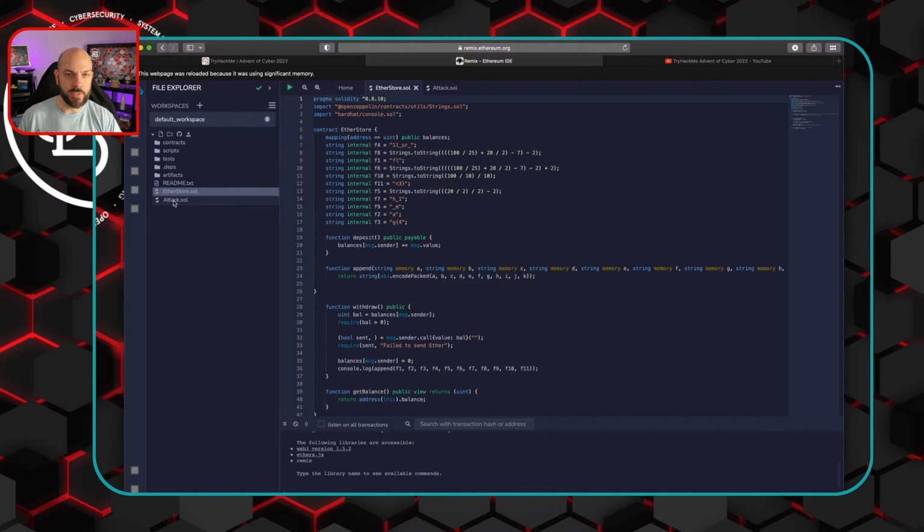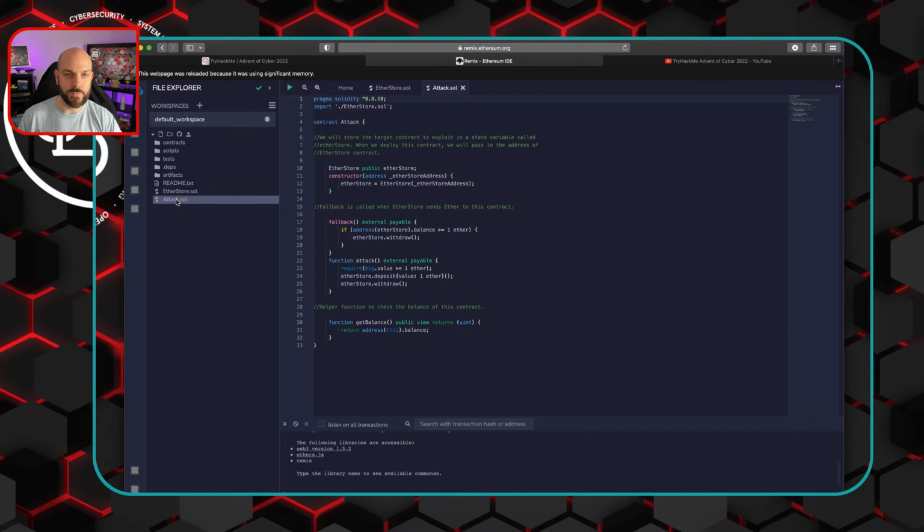And then I uploaded these two .sol contracts here. And so we can kind of look through this if we wanted to. We will store the target contract to exploit in a state variable called ether store. When we deploy this contract, we will pass in the address of the ether store contract. Fallback is called when ether store sends ether to this contract.